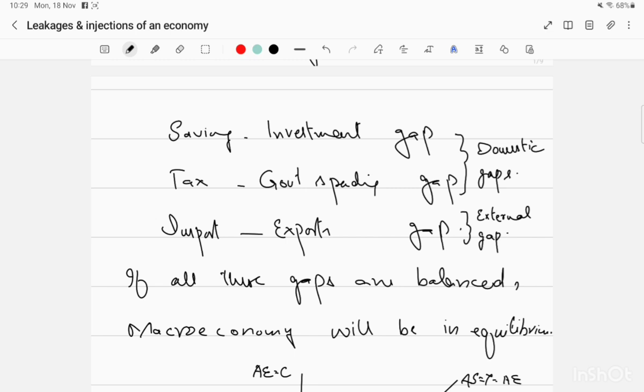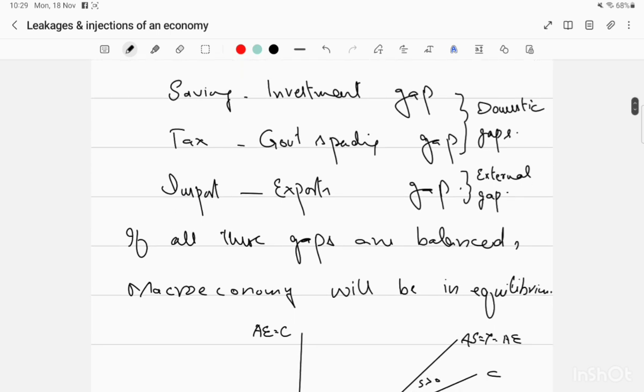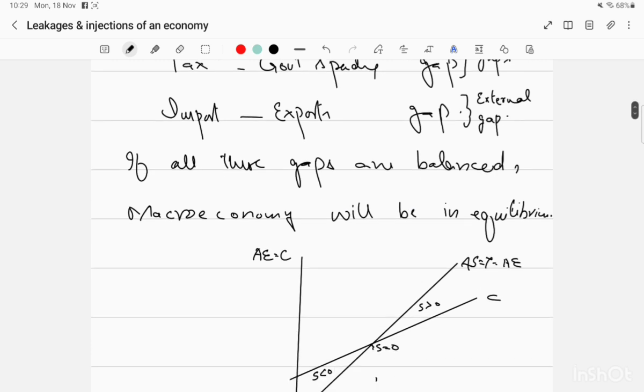Whereas the development loans are provided for the fiscal deficit, where the government is going to build more dams or anything which is going to create employment opportunities; these are called development expenditures. So in that way, the government needs to borrow money from development lenders like the Asian Development Bank and the World Bank. If all these gaps are balanced, the macroeconomy will be in equilibrium.